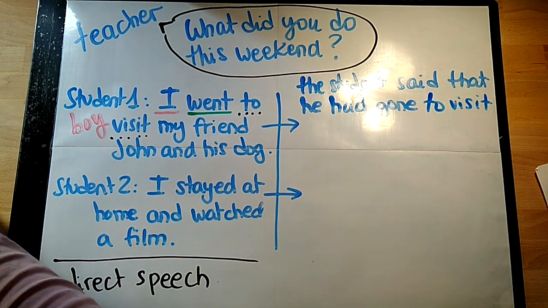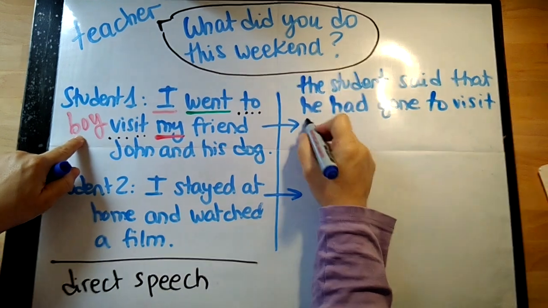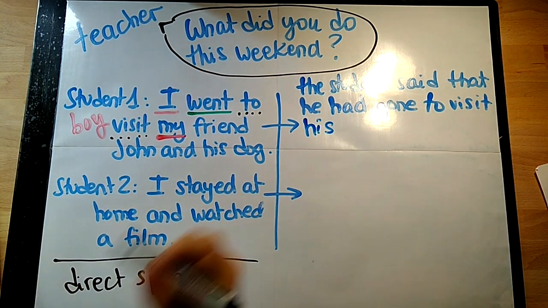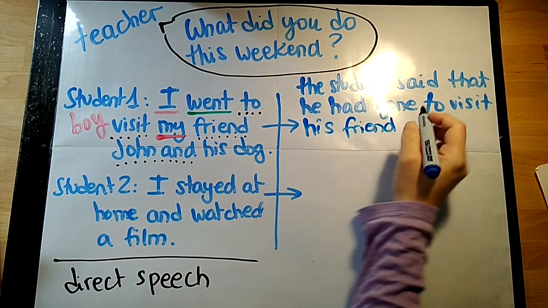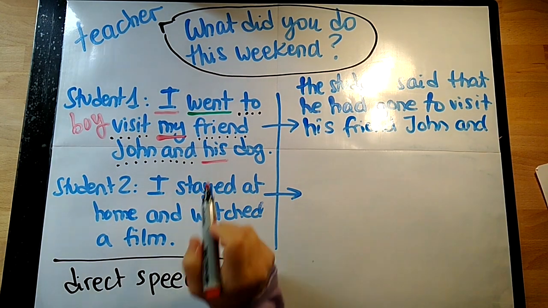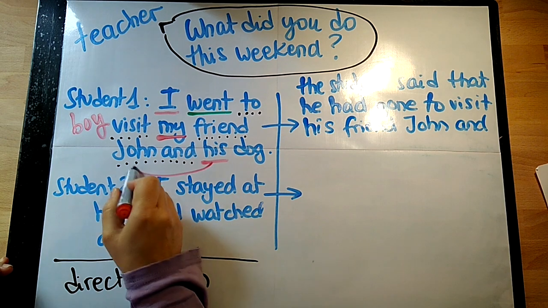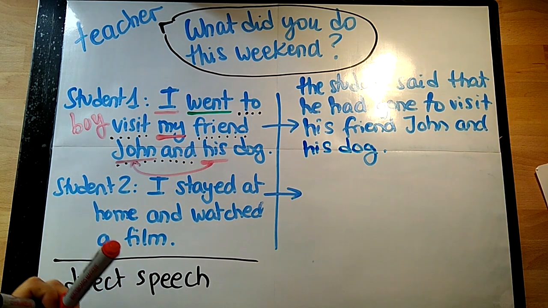In this case, my friend, this my refers to the boy's friend, so we use his. We continue, friend John, and be careful because this time his refers to John, it's John's dog, so we keep the same possessive, we don't change anything, and his dog.